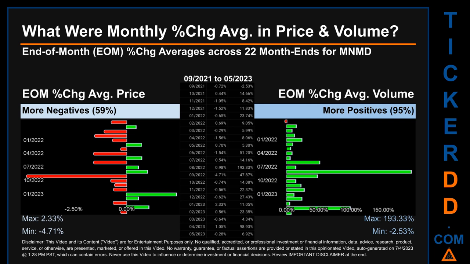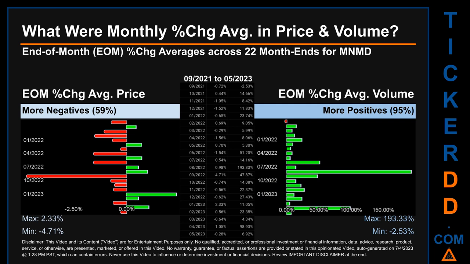From 09/2021 to 05/2023, out of 22 month ends, 13 had a negative percentage change in average price. Meaning 59% of month ends saw a negative percentage change in average price. In terms of volume, 21 out of 22 month ends had a positive percentage change. That is 95% of month ends saw a positive percentage change in average volume.